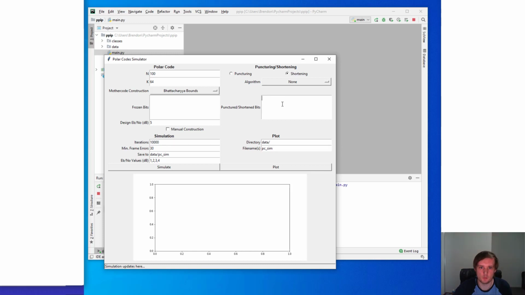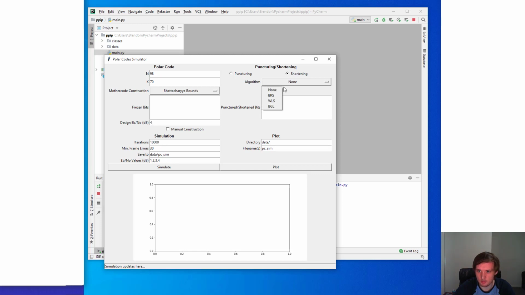So let's do an example. Let's simulate a block length of 98, message size of 70. Mother code construction, Bhattacharyya bounds. Let's do a design SNR of 4 dB. Let's leave the default simulation parameters.